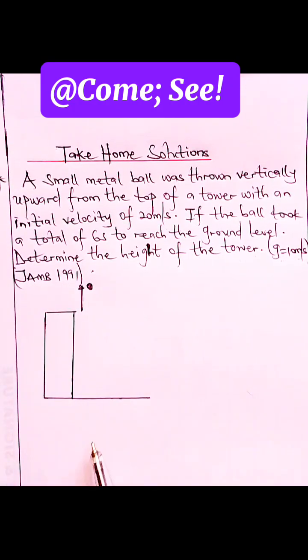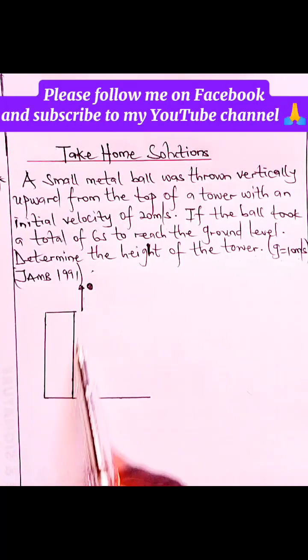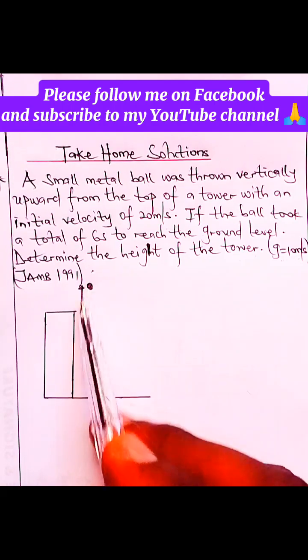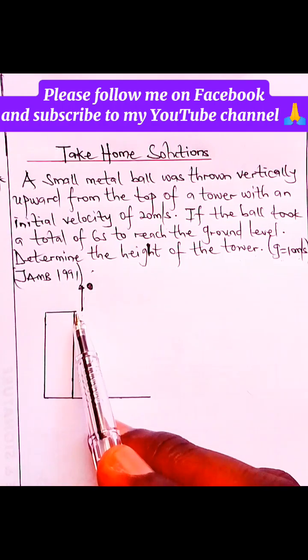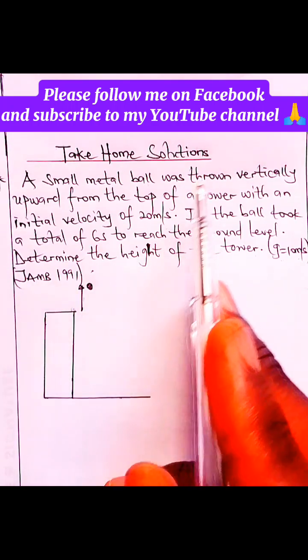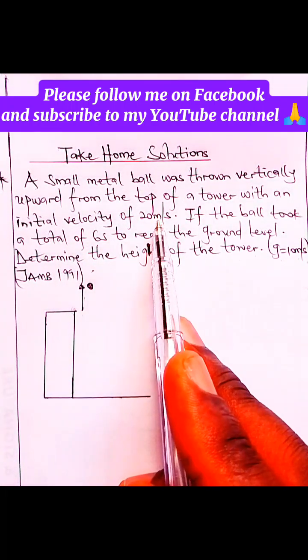Now, let's look at this. This is what we're going to work on. This is how we're going to go about it. Let's assume that there's the tower, and somebody stands on this tower and projects the ball into the air from this given point. It was projected with an initial speed of 20 meters per second.